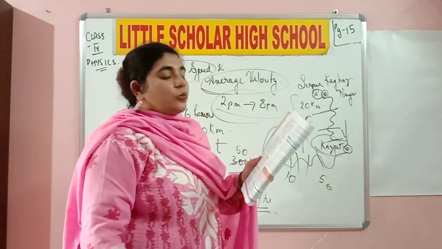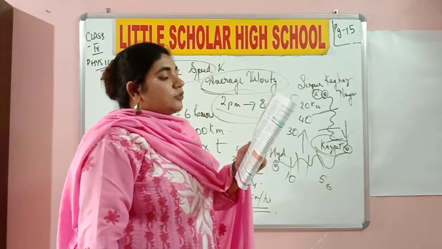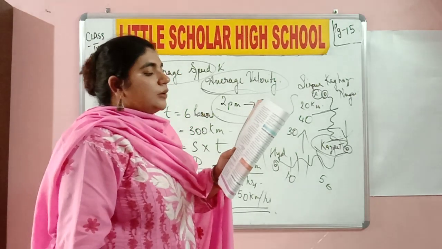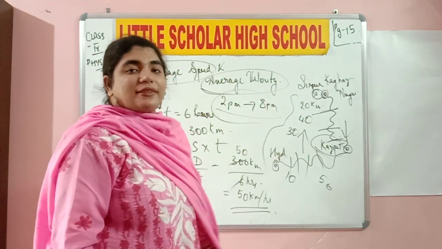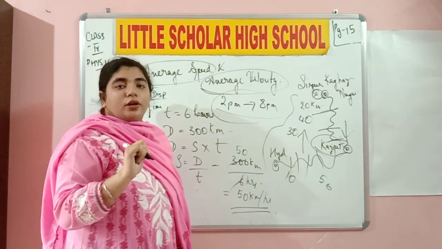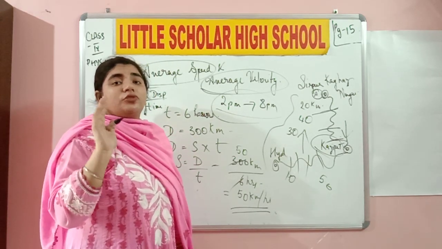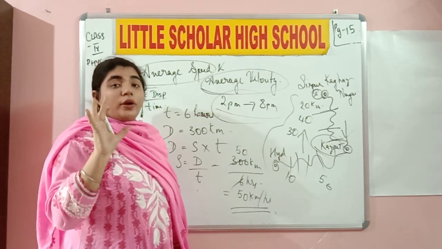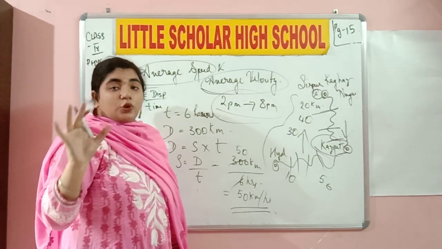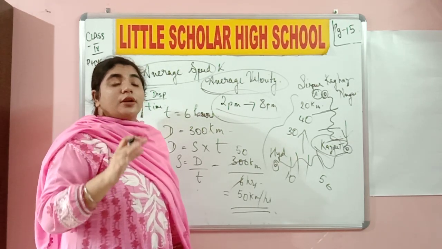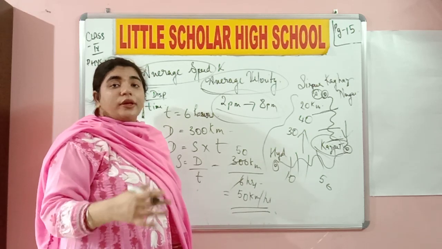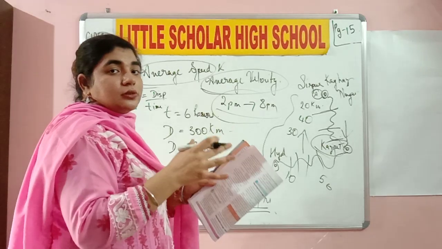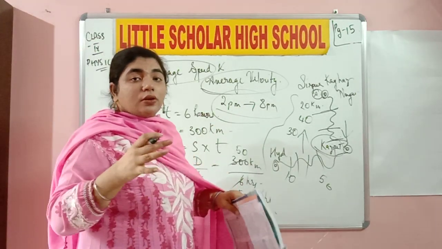Now look at this problem over here, on page number 16, the left hand side, the third para. Let the displacement of the trip in the above example be 120 kilometers due southwest. What does southwest signify over here? It signifies that the train is covering 120 kilometers in a direction. Which direction? The southwest direction. So is it undergoing a certain amount of speed or velocity? Definitely velocity, because it is covering a certain distance with a direction. So this means it's undergoing a certain displacement.